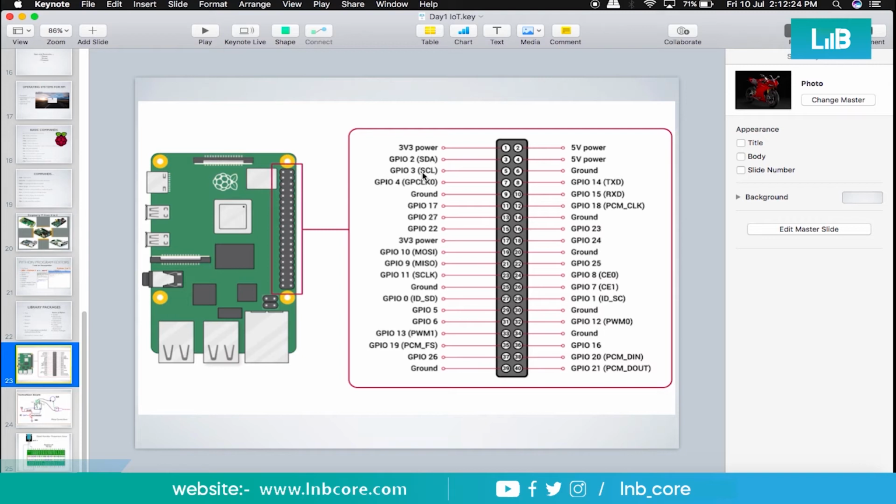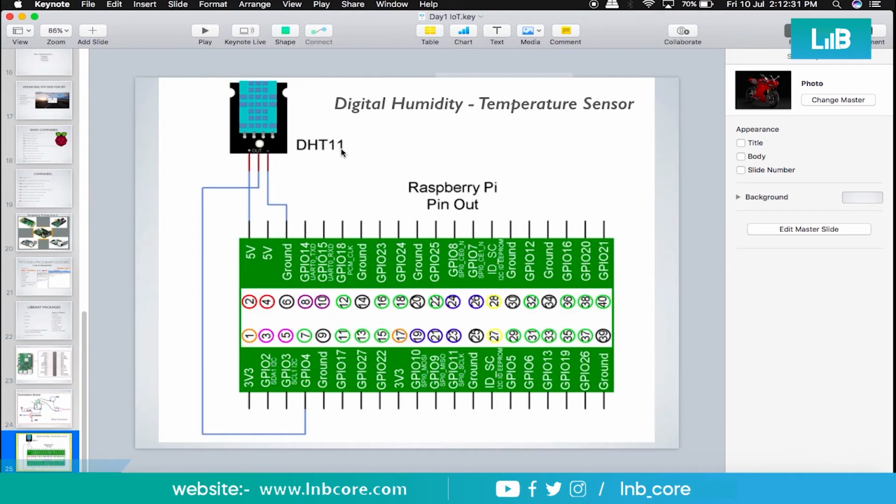A few sensors are automatically digital, like the DHT11, a digital humidity and temperature sensor. There are two different sensors with respect to accuracy, DHT11 and DHT22.